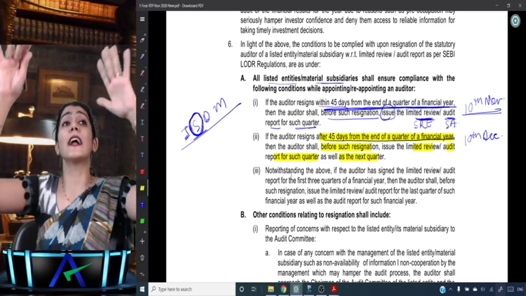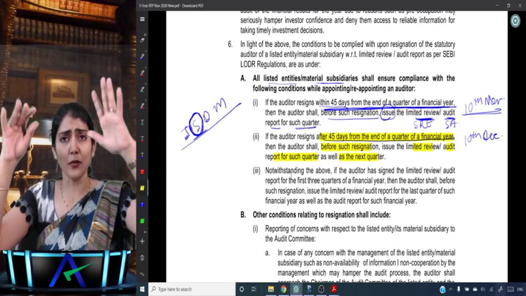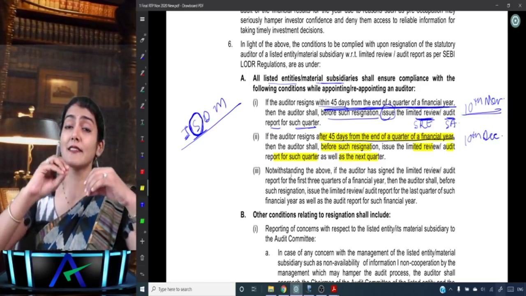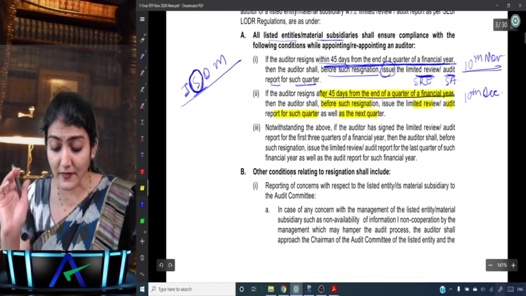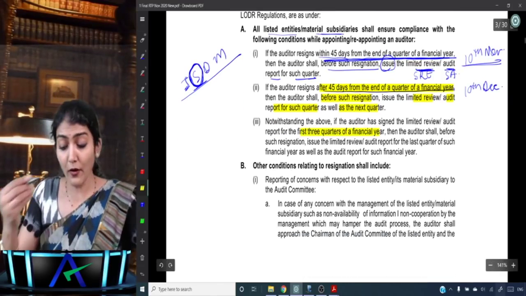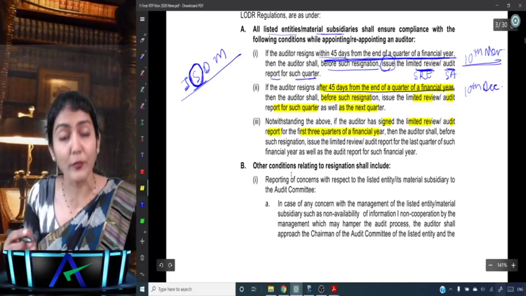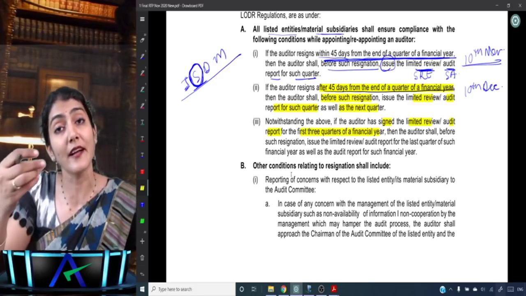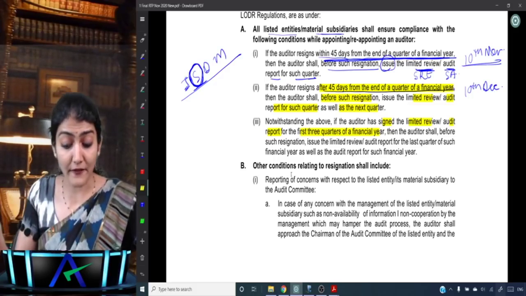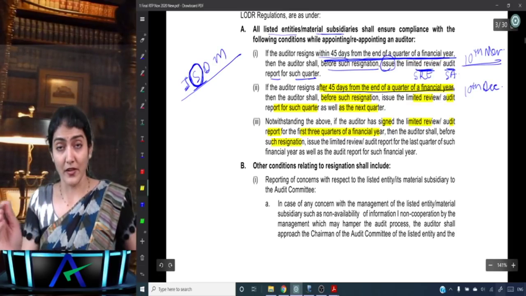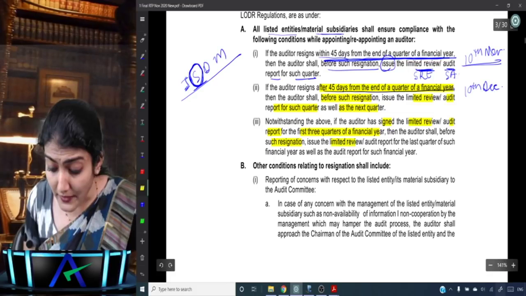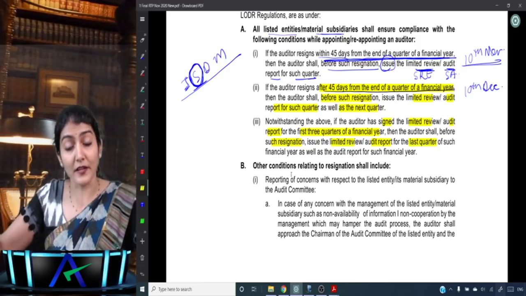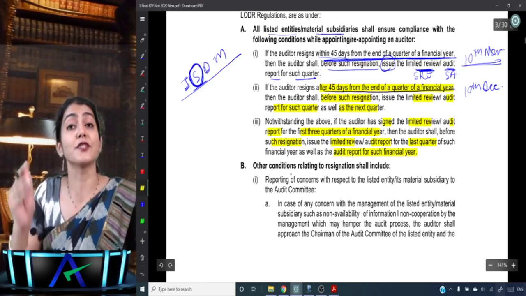Notwithstanding what I discussed within 45 days and after 45 days, if the auditor has done the audit or the limited review for the first 3 quarters of the financial year, so June, September, December, he has already signed the limited review or audit report, then before he resigns he must issue the limited review or audit report for the last quarter and also the audit report for such financial year.